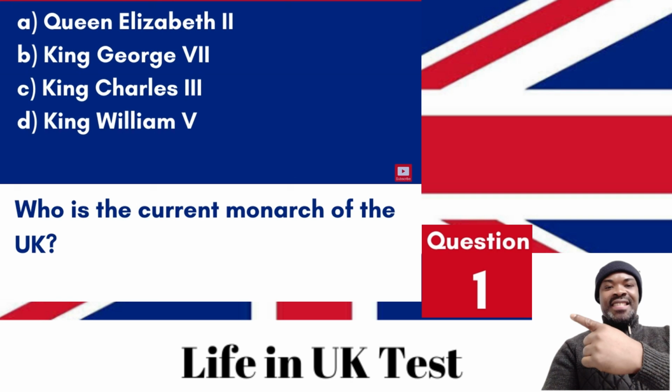Current monarch of the UK? A. Queen Elizabeth II. B. King George VII. C. King Charles III. D. King William V. Answer: C. King Charles III. Charles III is the current monarch, having ascended to the throne on September 8, 2022.